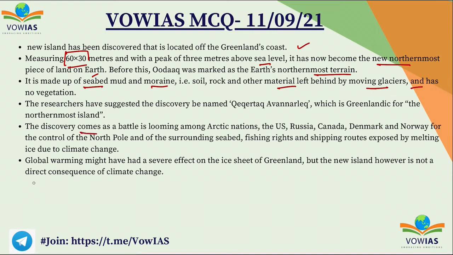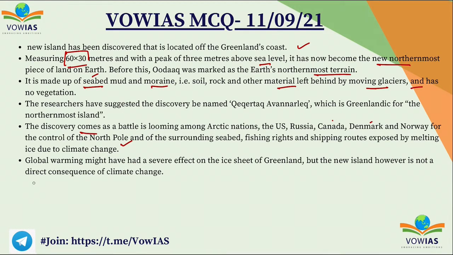The discovery comes as a battle is looming over the Arctic nations, that is US, Russia, Canada, Denmark and Norway, for the control of the North Pole and the surrounding seabed and fishing rights, and also the shipping routes, because the melting of ice in the northern pole has made routes for the shipping and other things.